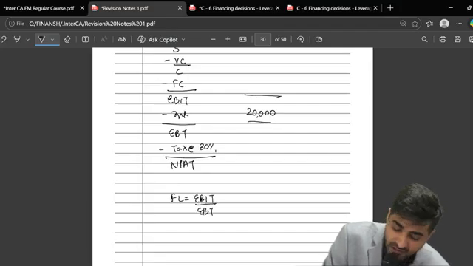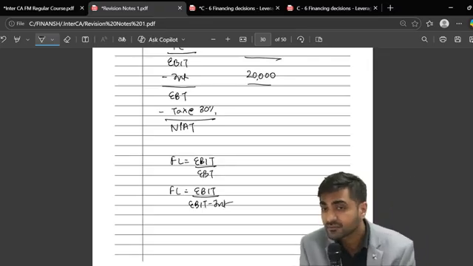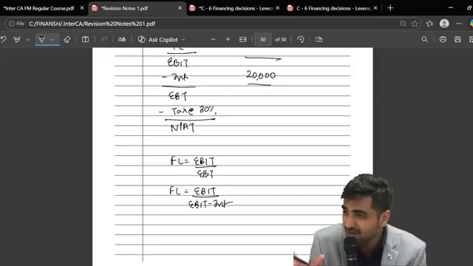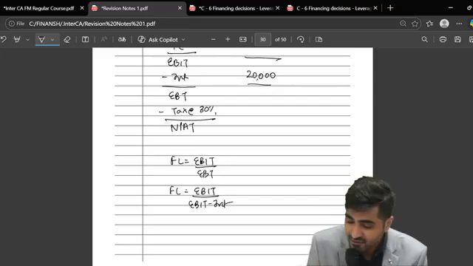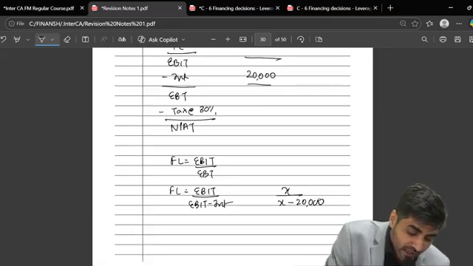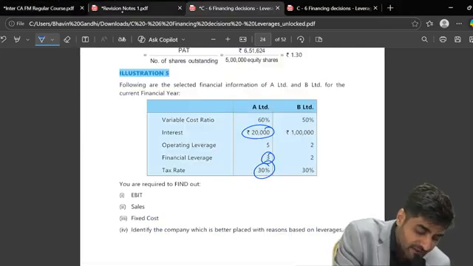EBIT upon EBT. Can I say I can write down this FL as EBIT upon EBIT minus interest? Because EBT is nothing but EBIT minus interest. So can I expand it? Now let the EBIT be X, upon X minus what's the interest? 20. And what's your FL given to you? Your FL which is given to you is nothing but 3.